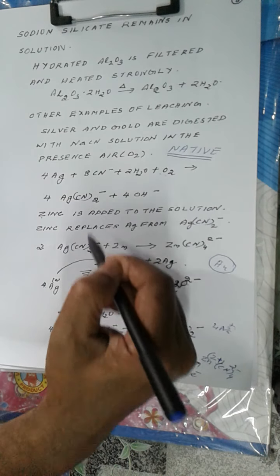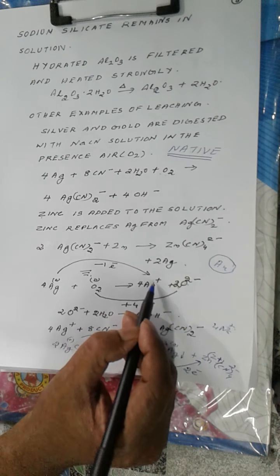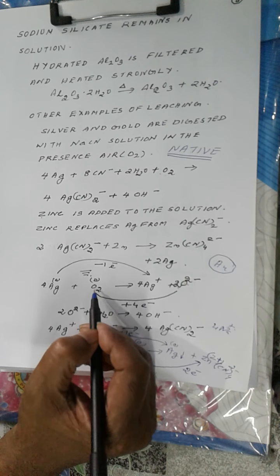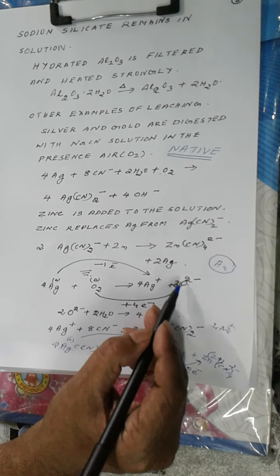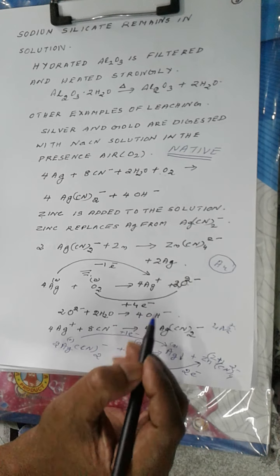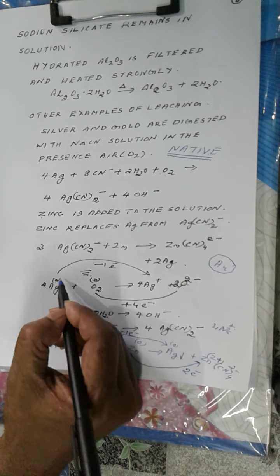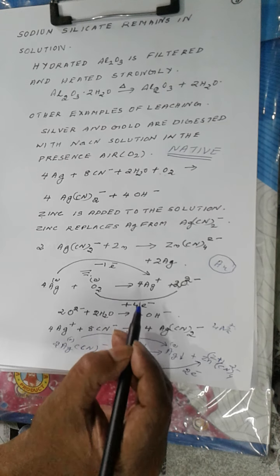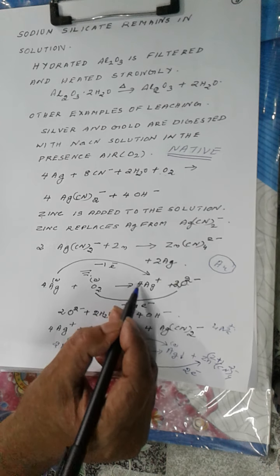These are redox reactions. First of all, Ag will be getting converted to Ag positive, so one electron will be removed from Ag. Then O2 is converted to O2 negative. Since there are two oxygen atoms, 2 O2 negative is formed, and for that we require 4 electrons. So 4 electrons are needed. And Ag, when converted to Ag positive, only 1 electron is removed. So to get 4 electrons, we have to multiply here by 4 and here by 4.